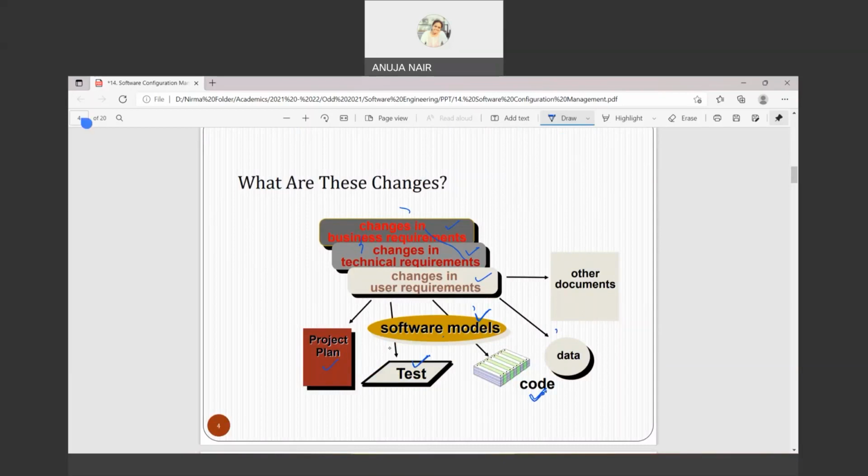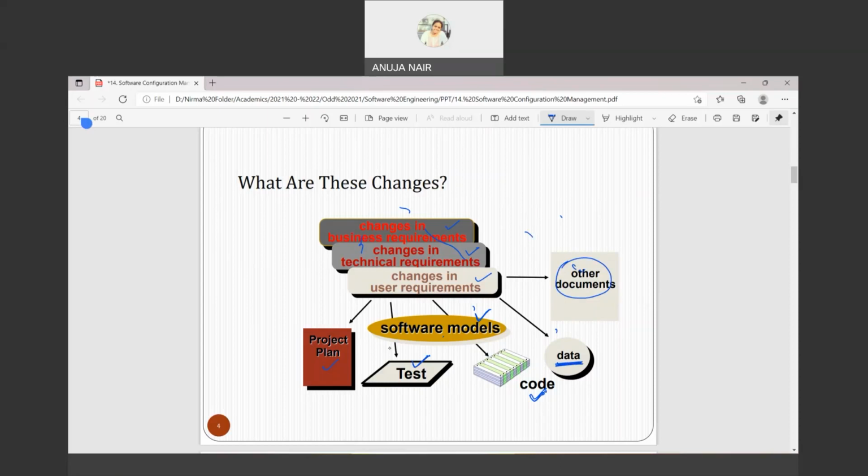So if there is a change in the code, that also is subject to software configuration management. They can be with respect to data that you are feeding. It can be related to any other documentation also. If you are changing any documentation, then also you need to go through the process of software configuration management, right? So these are the different types of changes.